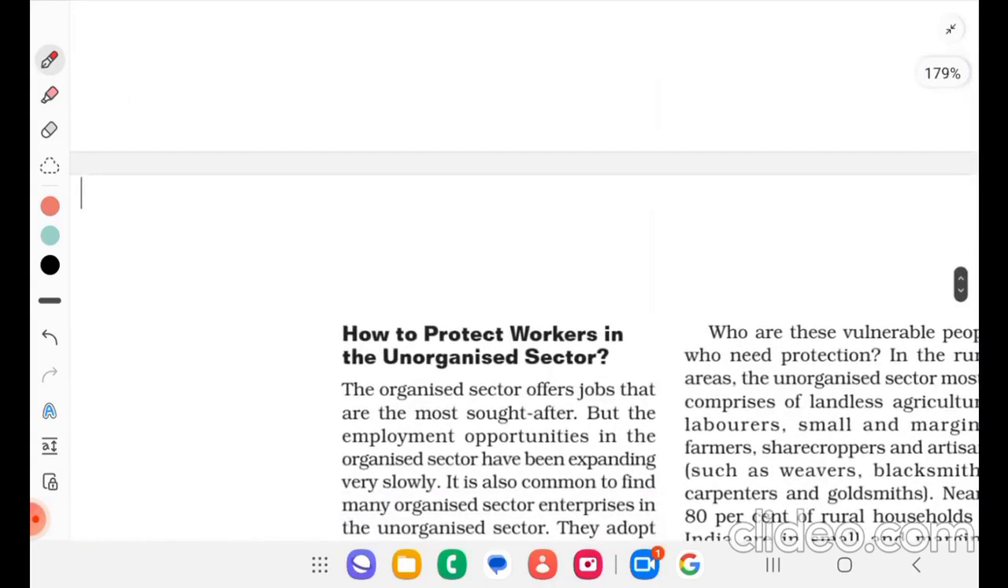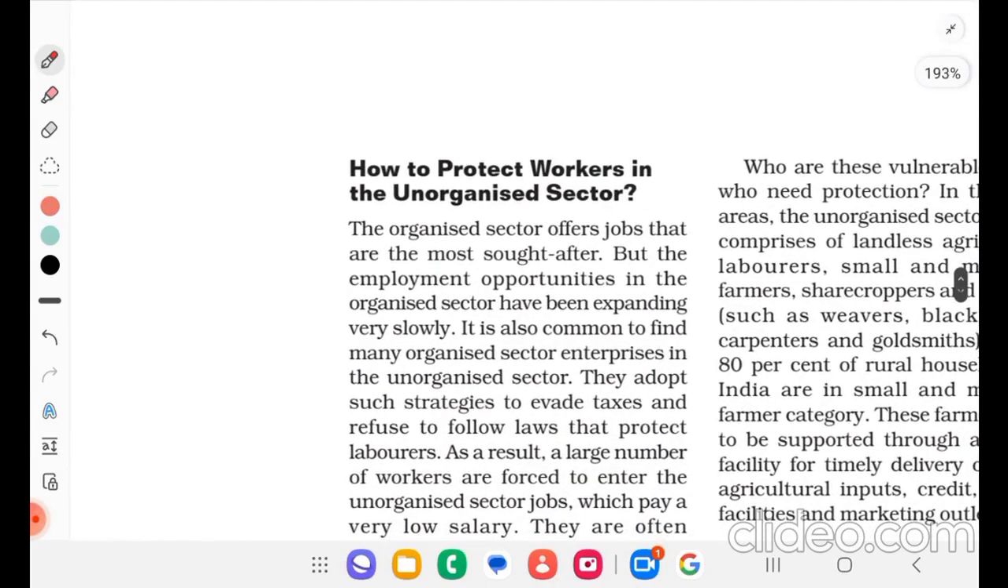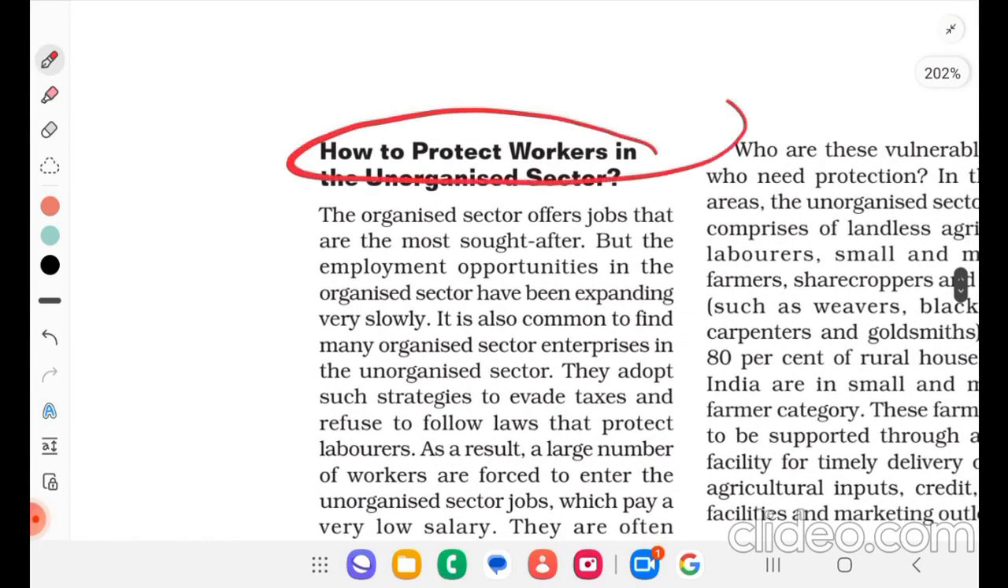So now, how to protect workers in the unorganized sector? We have seen there are no rules and regulations followed. They are not registered as well. Now we see how to protect the workers there.